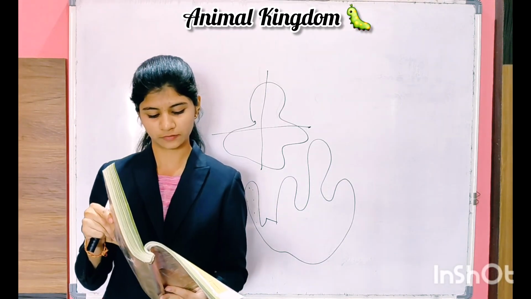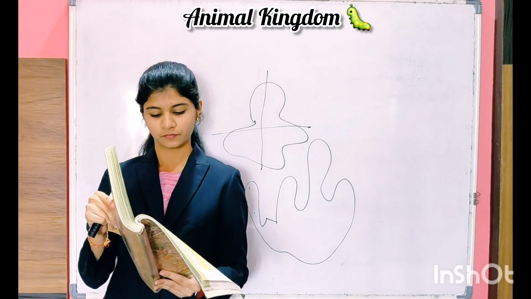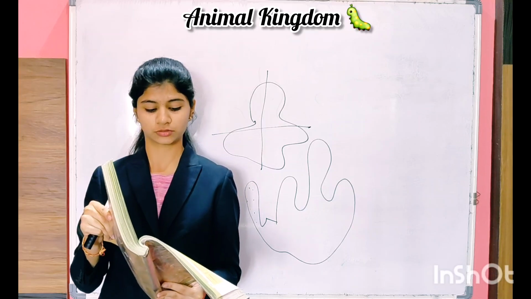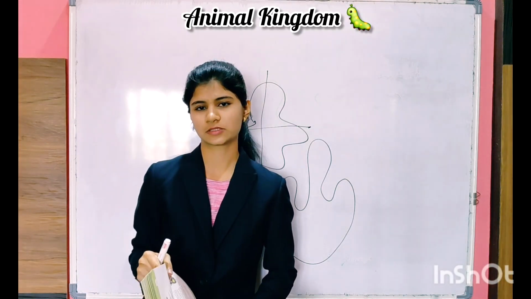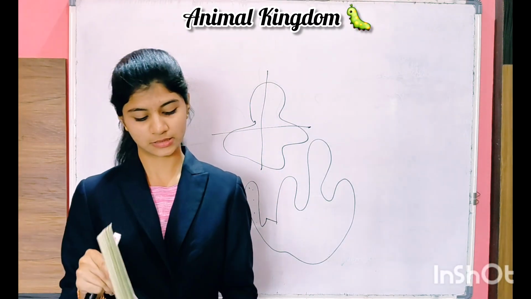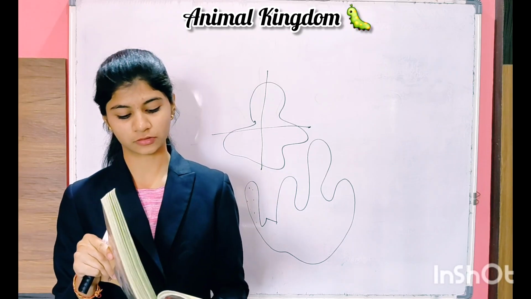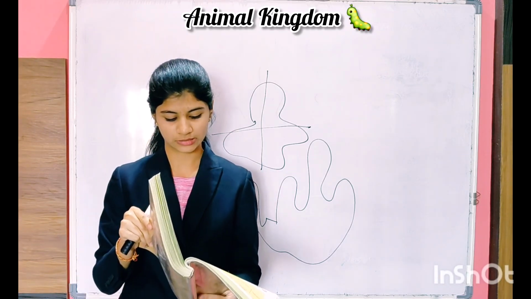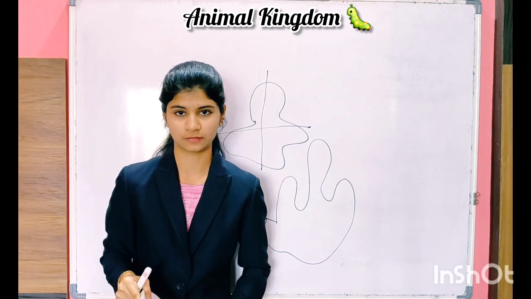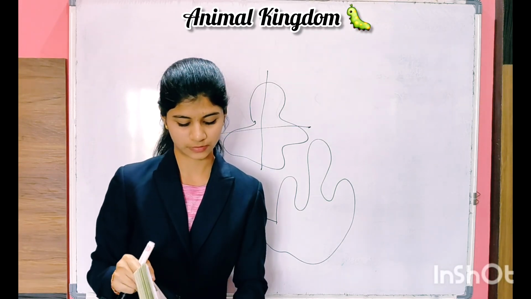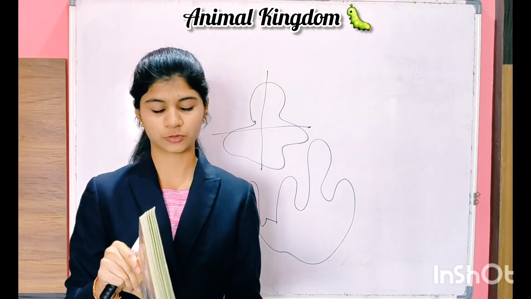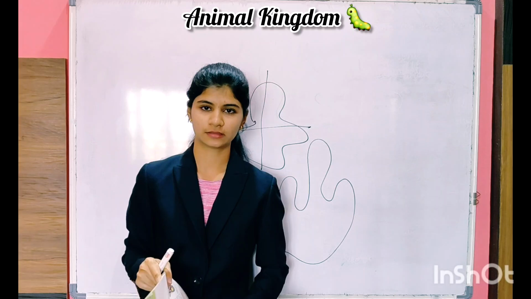Water enters through minute pores, ostia. Now what is this ostia? Ostia means the minute pores present on the body wall, leading into a central cavity known as spongocoel. The clear difference between the ostia and spongocoel should be very clear.